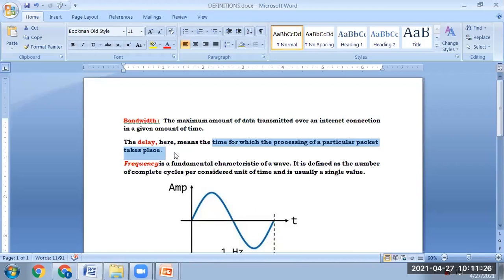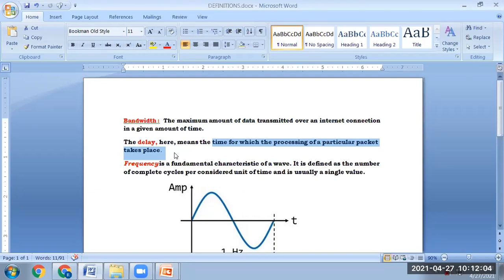After receiving the data from the presentation layer, the session layer will also add some extra header. For adding that extra data, that means for making the data ready for transfer, it will take some time. That is the delay. From the session layer it will come to the transport layer. It will add some header and trailer. Clear? It also takes some time for making that ready. That is called delay. Delay means the time taken for making a data unit ready for transfer.